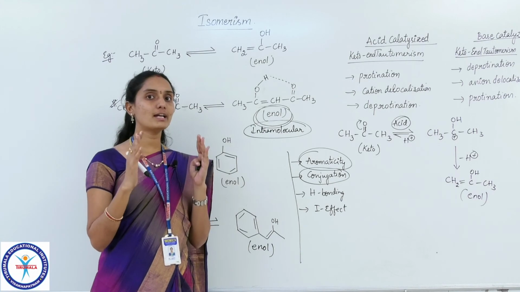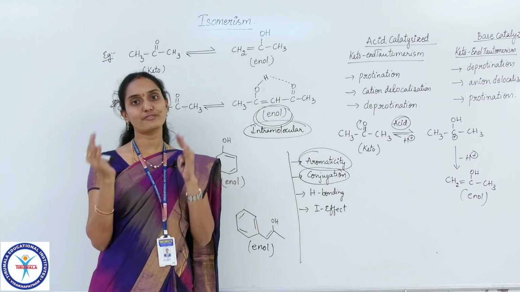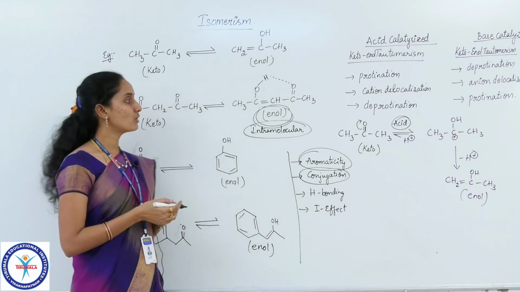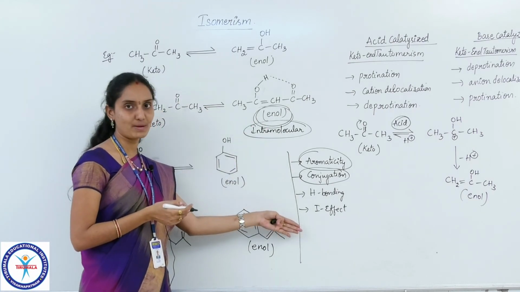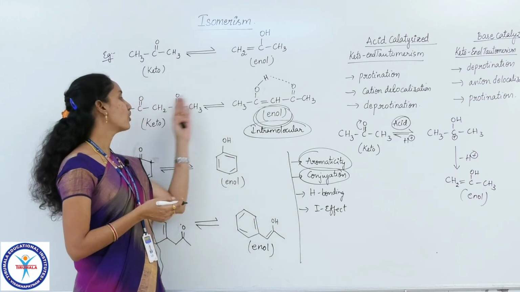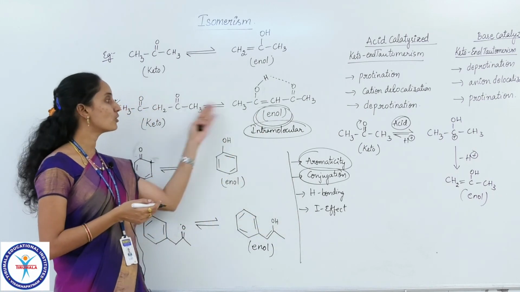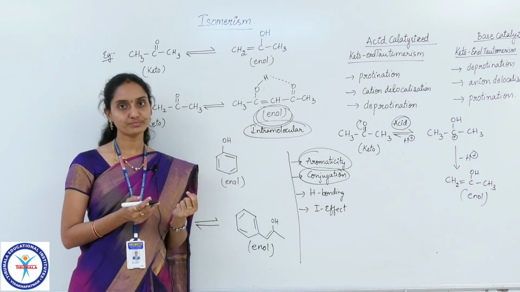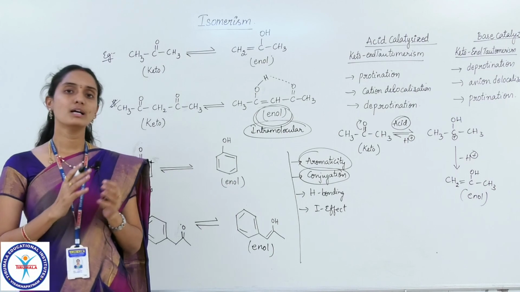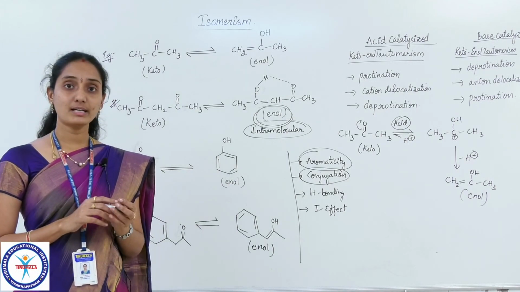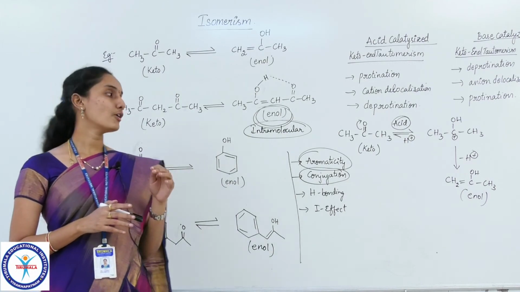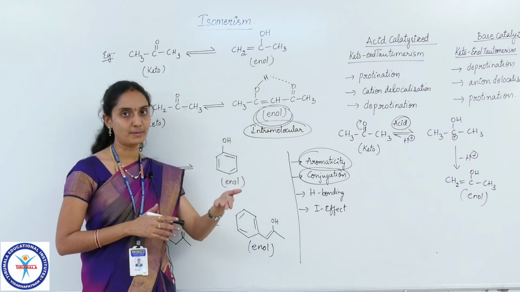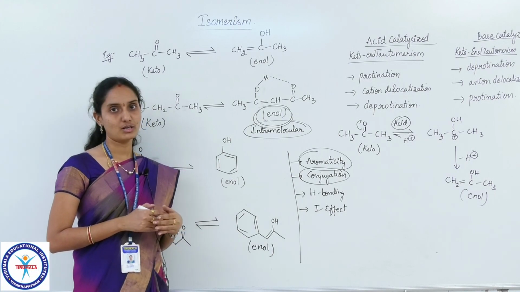So if any hydrogen bonding leads to the formation of a cyclic structure with 6 members, it is still more stable. So based on all these factors of stability, in both the structures, that is keto and enol structures, enol is more stable when compared to keto. So in generalized form, keto form is more stable, but you check, children, whether any of the factors of stability is governing the enol form to be more stable, and then you answer your question.